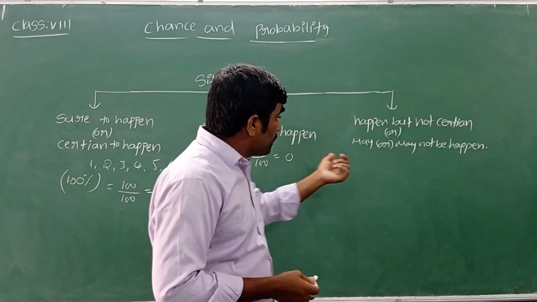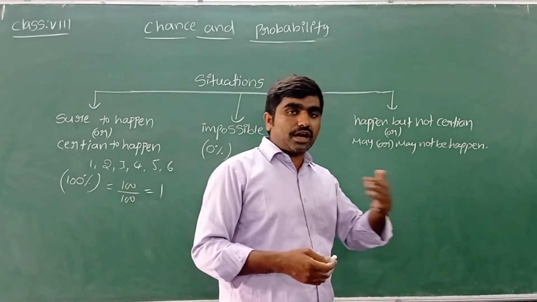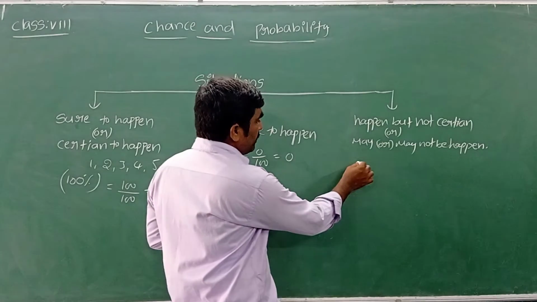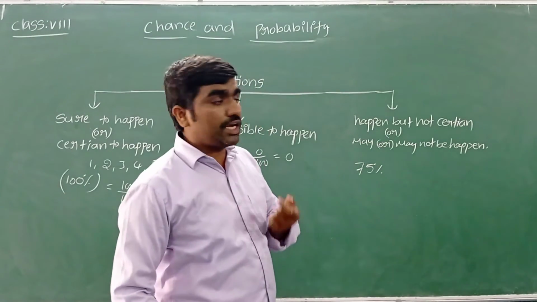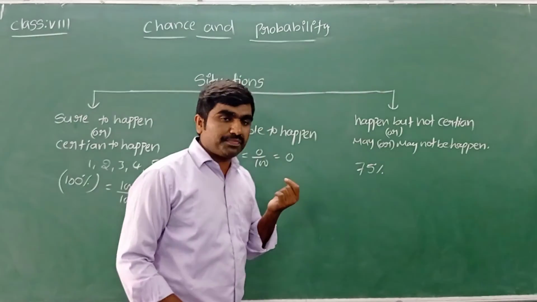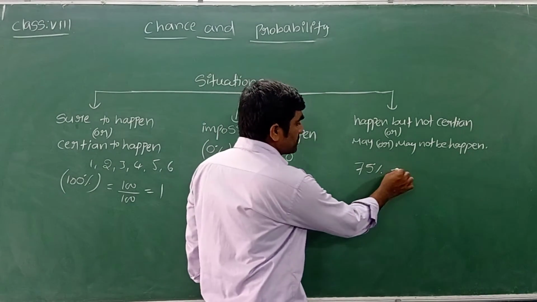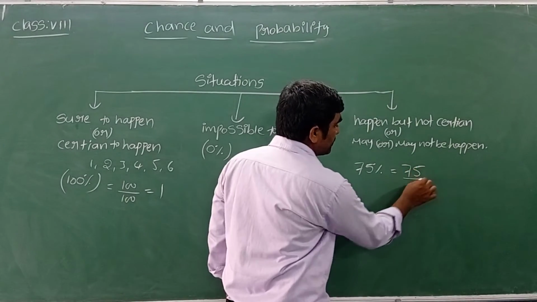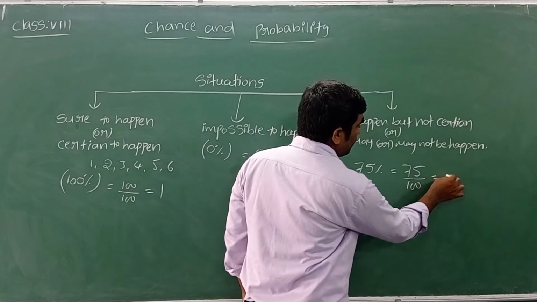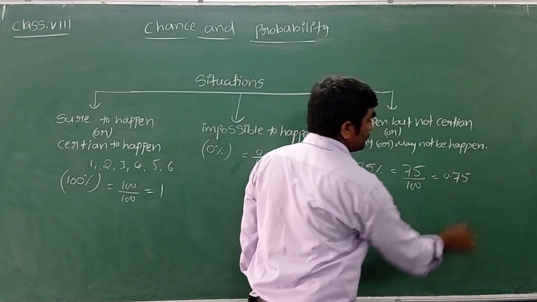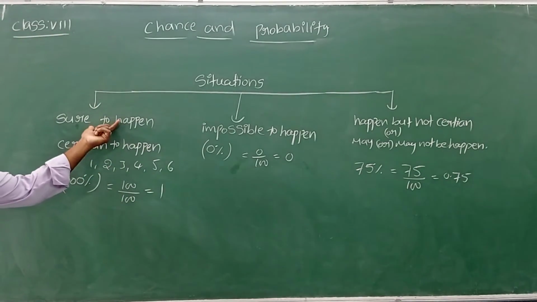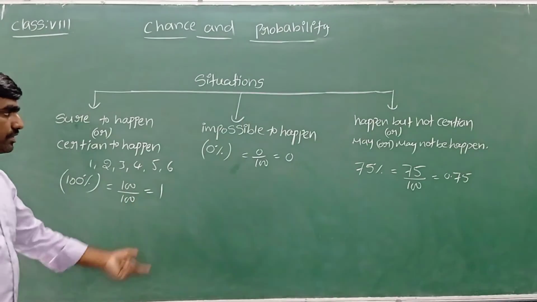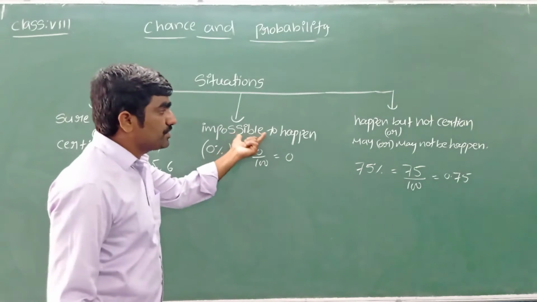So what is the probability of this may or may not be? According to my knowledge, let me take it that there is a 75% chance for the Indian team to win the T20 World Cup. How can you express this 75%? Let me write 75% as out of 100. We can write 0.75. So what we observe here is that the probability of a sure event is 1. The probability of an impossible event is 0.